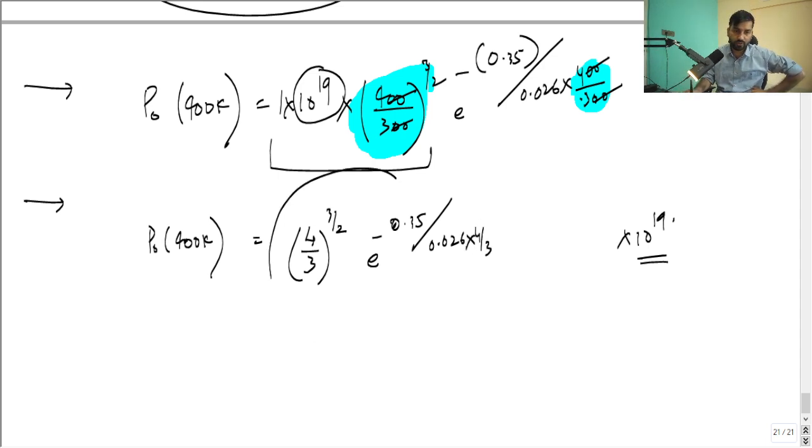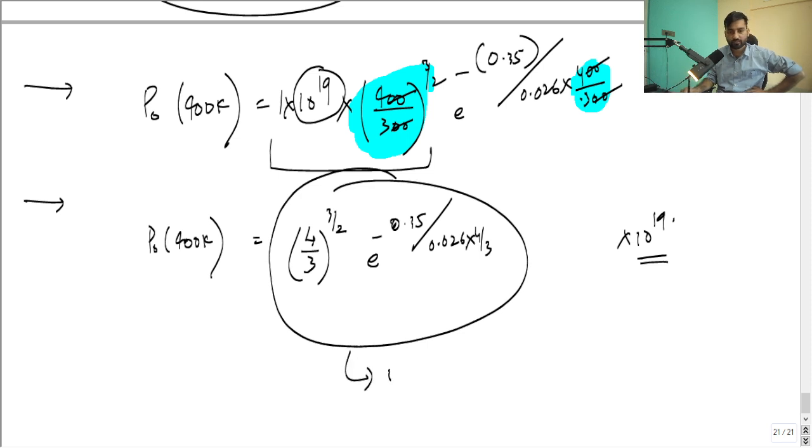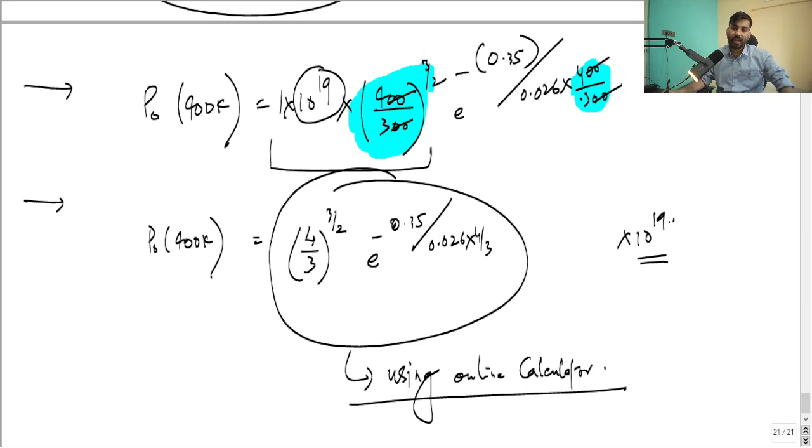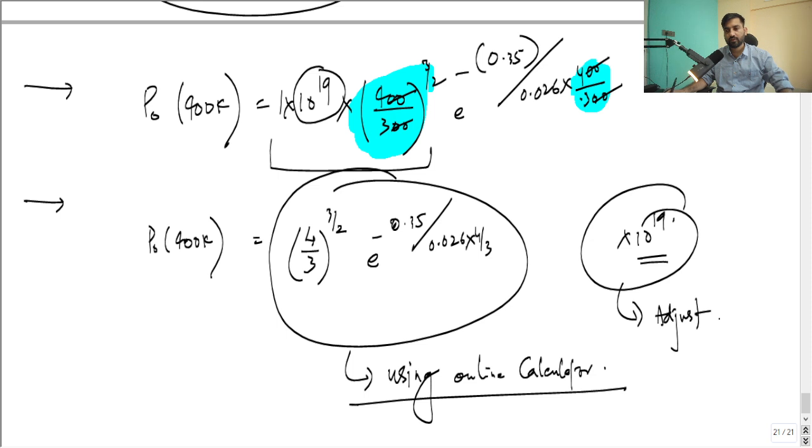Now I'm just going to solve this using an online calculator. Don't break your head by yourself, and then adjust this manually. Or I will show you how to adjust manually.